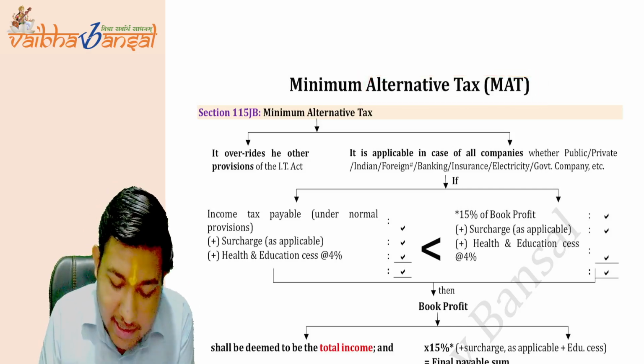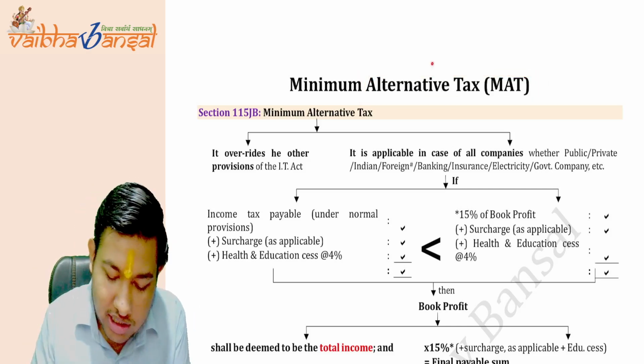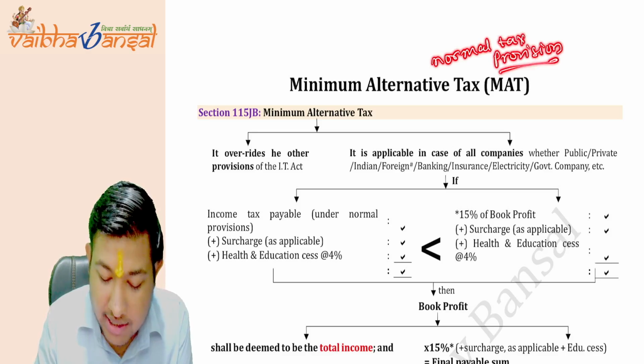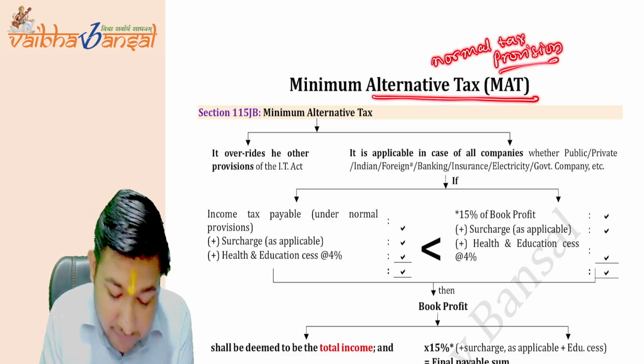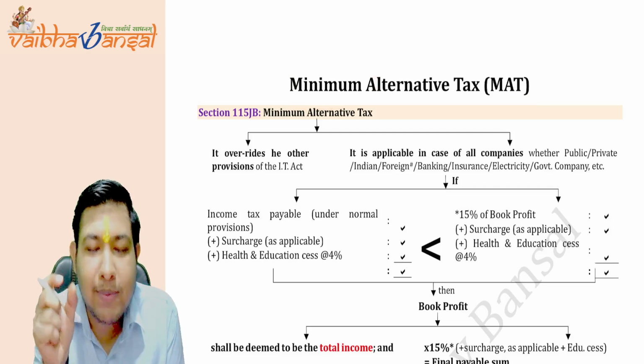This chapter signifies it is an alternative tax. Alternative to what? Alternative to normal tax provisions, the normal tax provisions to the company. Okay, it is an alternative tax. Then why is it minimum alternative tax? What does that word minimum signify?